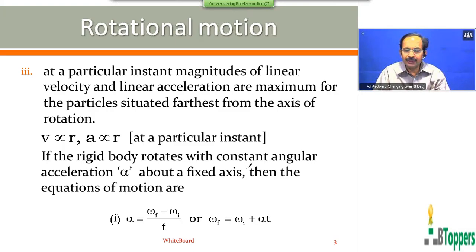The rigid body rotates with a constant angular acceleration alpha about a fixed axis. And the equations of motion are, the first equation of motion can be written as alpha equal omega F minus omega I by T, or omega F equal omega I plus alpha T.